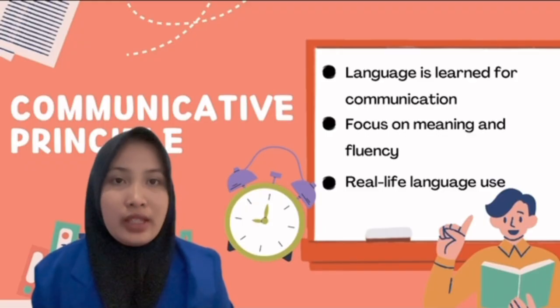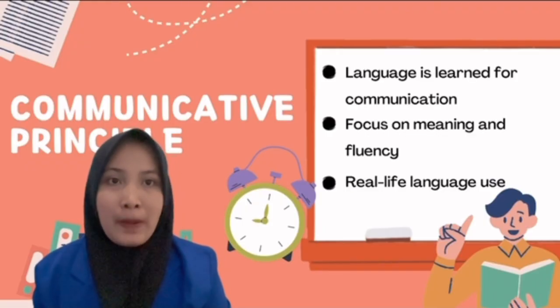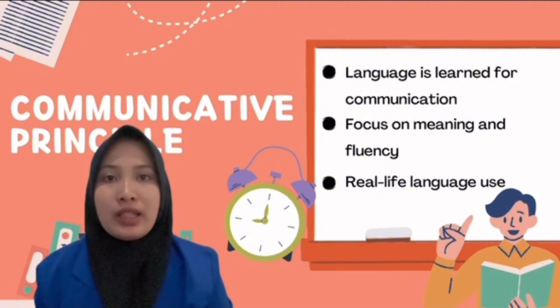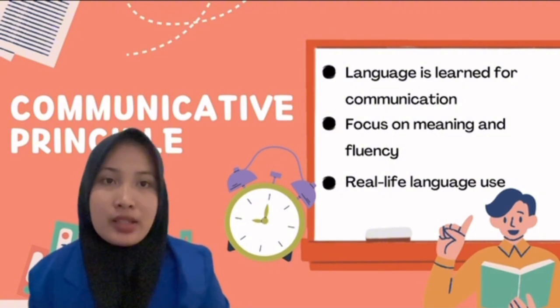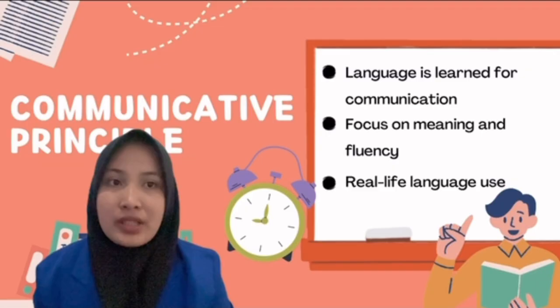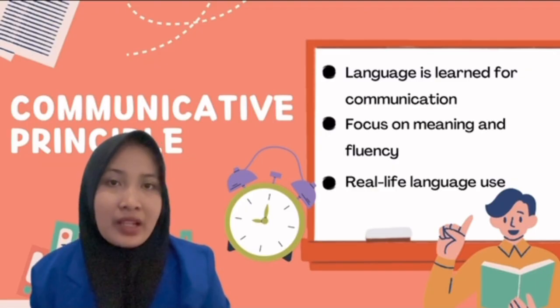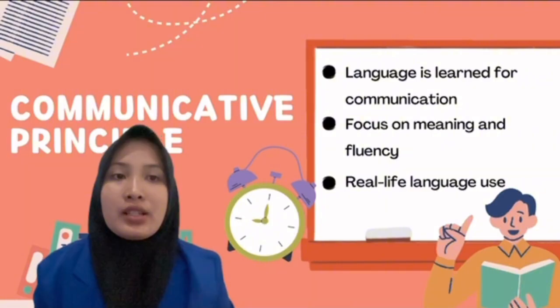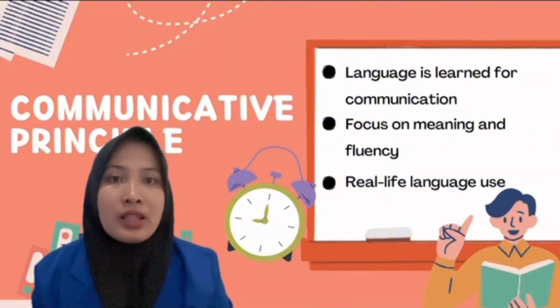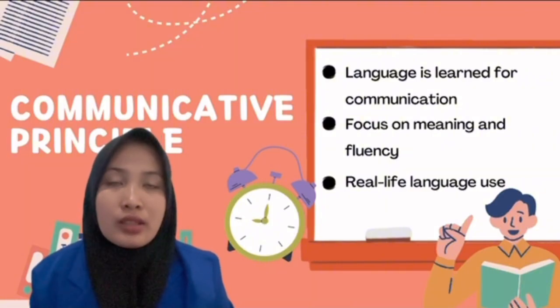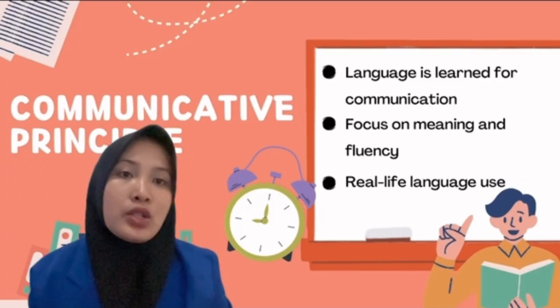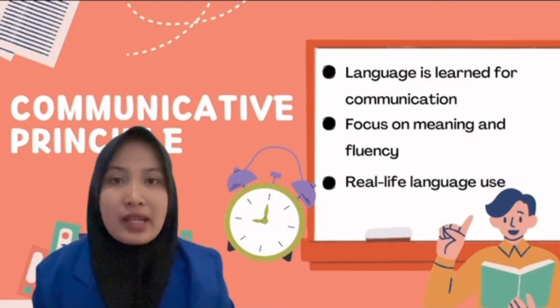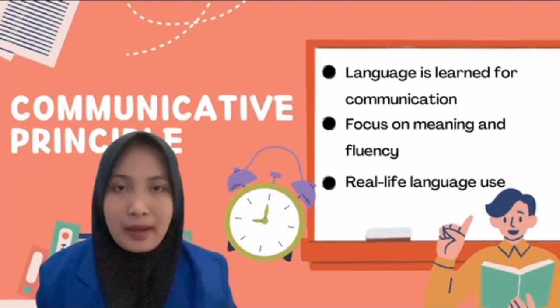In traditional English classrooms, students usually learn grammar formulas, translate sentences, and answer written exercises. Although these activities help students understand structure, they often do not prepare students to communicate in real-life situations.